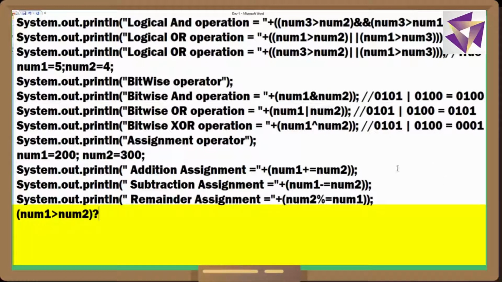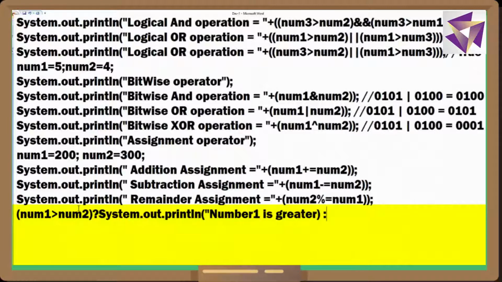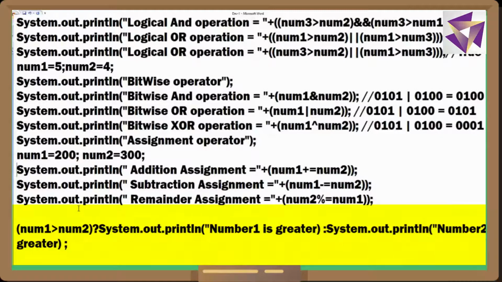Here I can write system.out.println and I'll write number 1 is greater. Fine. Colon. I'll write here system.out.println number 2 is greater. So here I'll put a semicolon.